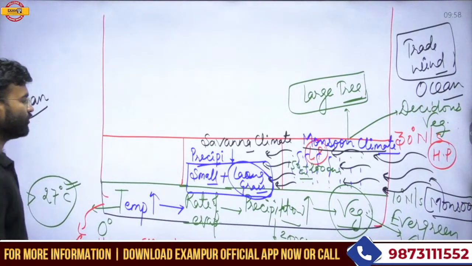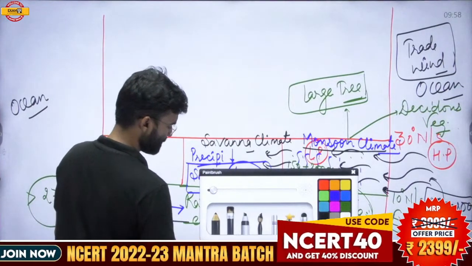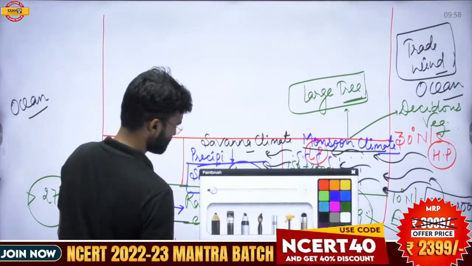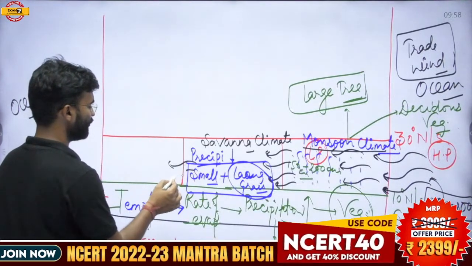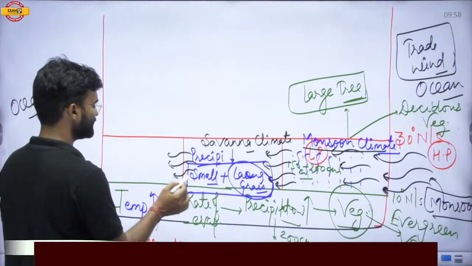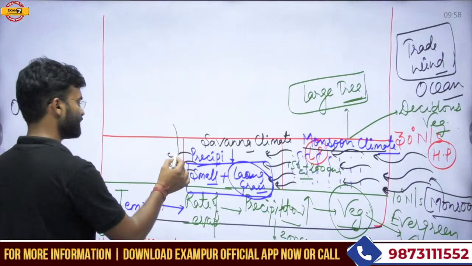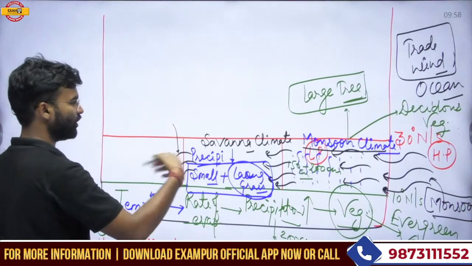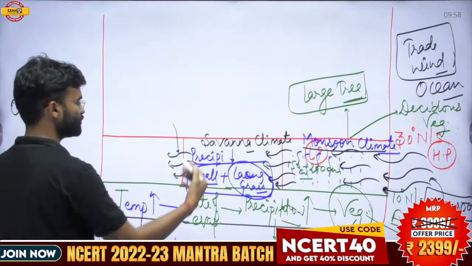Okay, and when these monsoon winds reach the western part, at the western edge of the continent, the monsoon wind gets drier because all the precipitation has been released in these two zones.